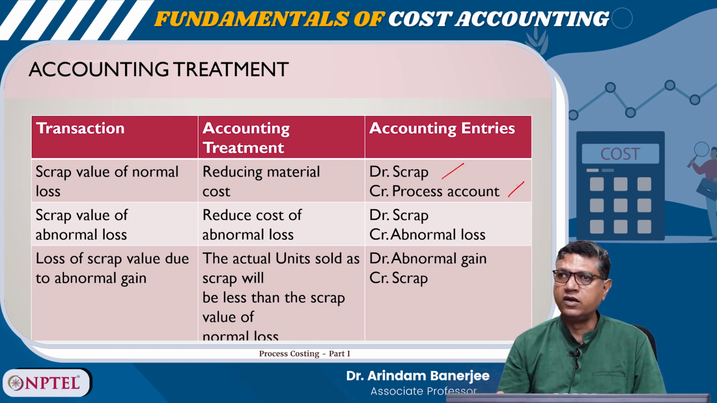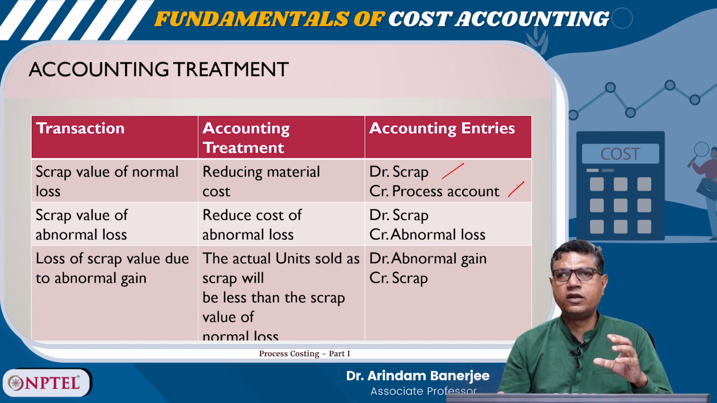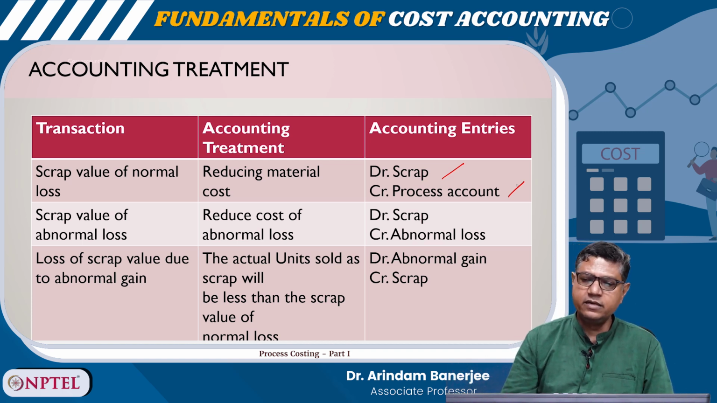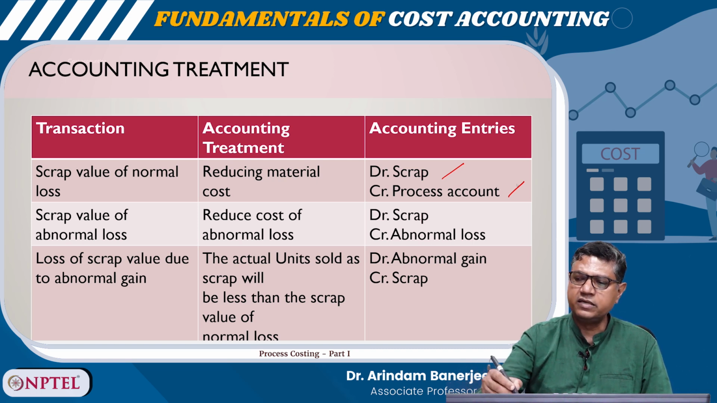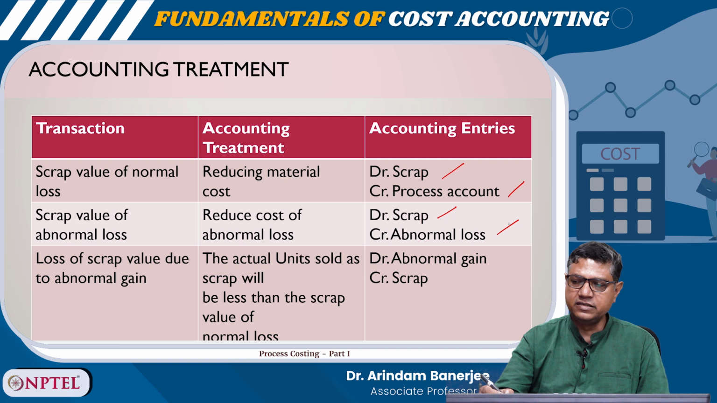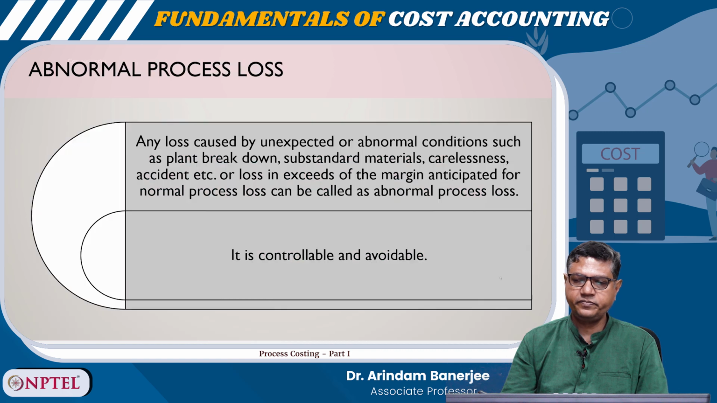Scrap value of abnormal loss: if there is some abnormal loss, that is a loss beyond the normal loss, some extra loss, and if it has some marketable value, then I can pass this entry: scrap account debit, credit abnormal loss account. Loss of scrap value due to abnormal gain: if there is any gain, that is the actual loss is less than the normal loss, and if it is realizable, then I can pass this entry: debit abnormal gain, credit scrap.